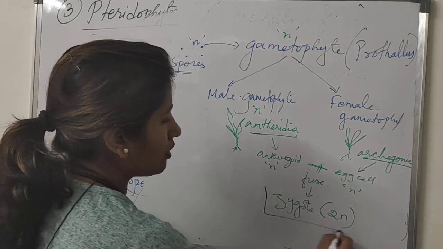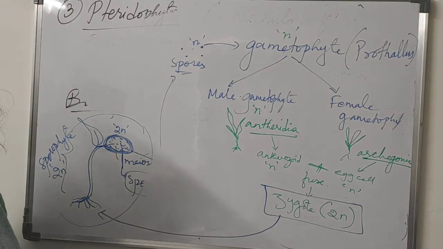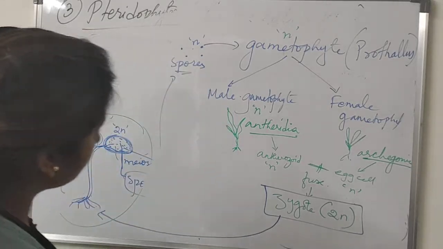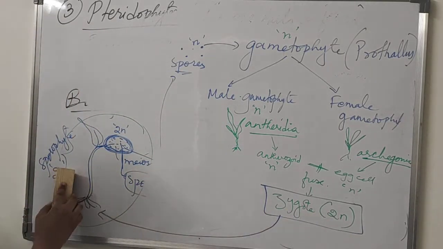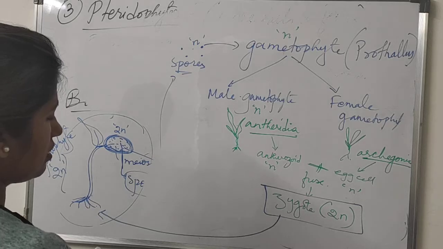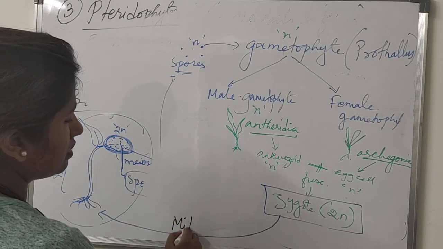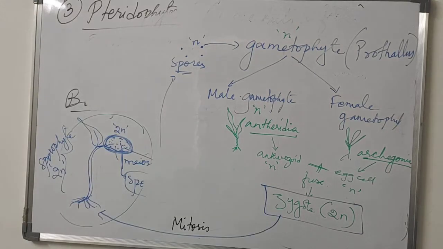So from this diploid body, what will develop? The sporophyte will develop. Remember, why? Because the zygote is diploid and the sporophyte is diploid. So the zygote, a diploid body, goes through mitosis division, and this mitosis will lead to the development of the sporophyte. Okay. Alright.